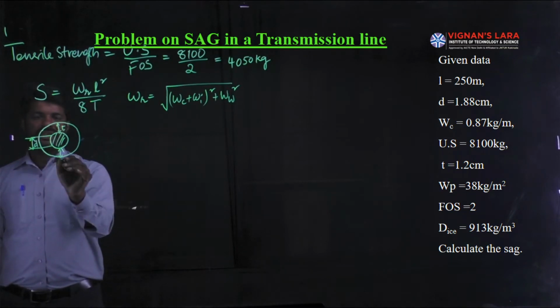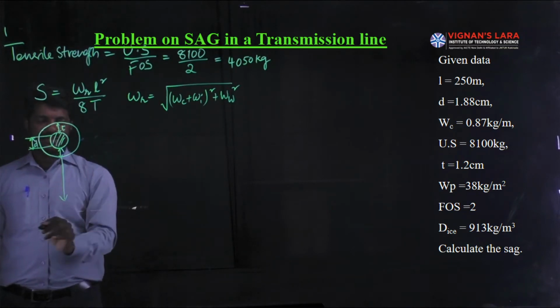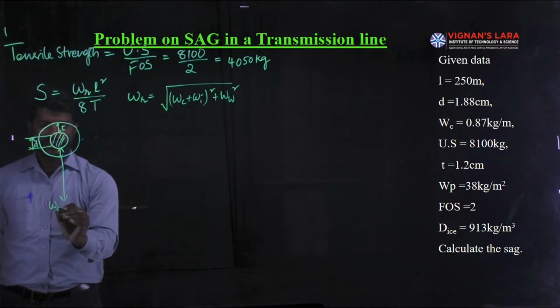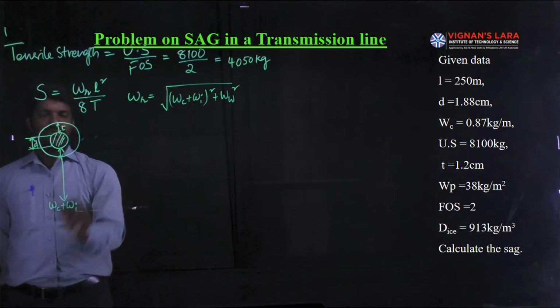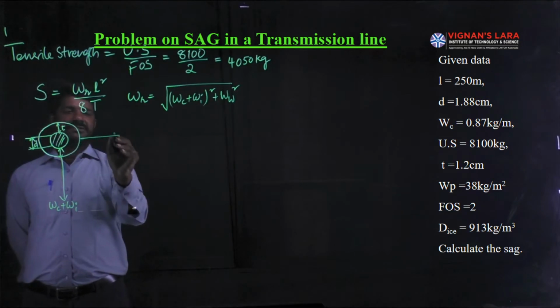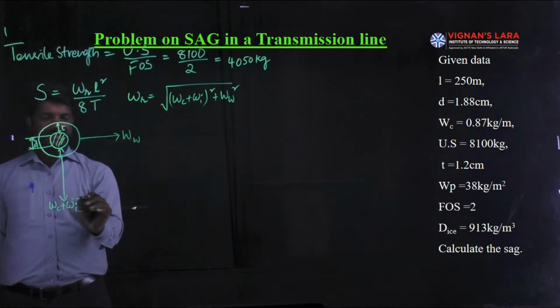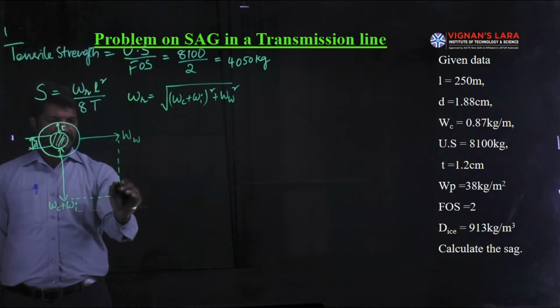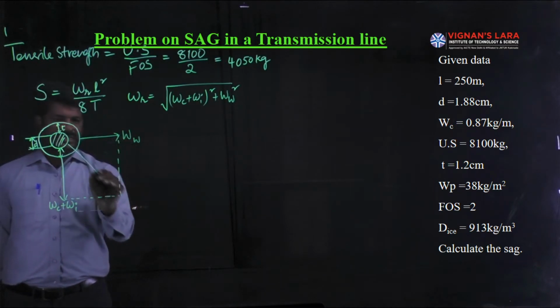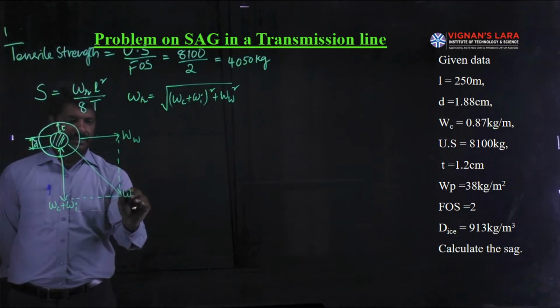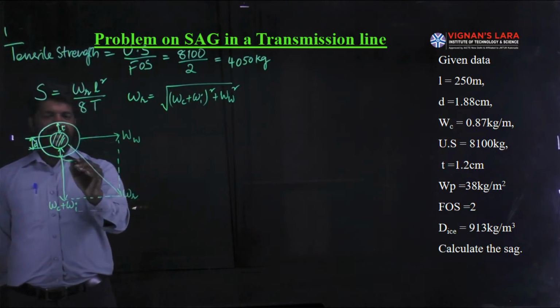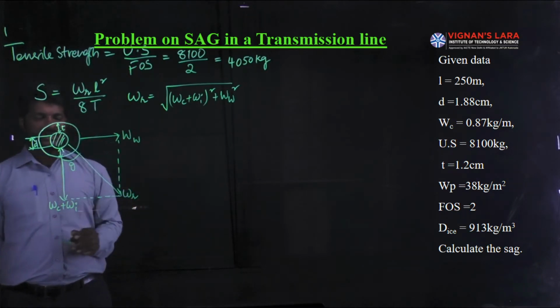The conductor, as per gravity, weighs down, which is equal to WC plus WI, and horizontally this much amount of wind pressure is acting upon this. Then the summation of these two gives us the resultant. This is the resultant weight WR, which makes an angle of theta in the inclination.